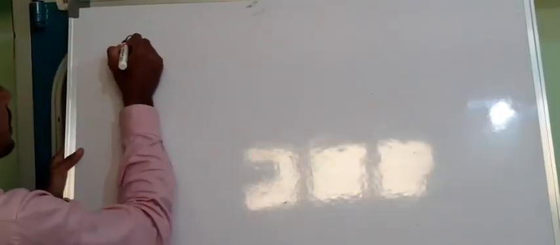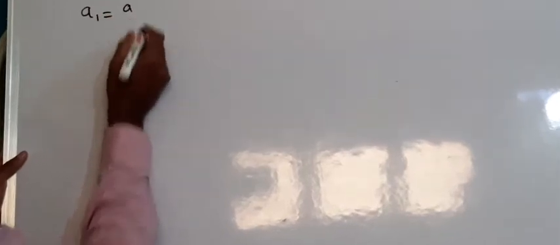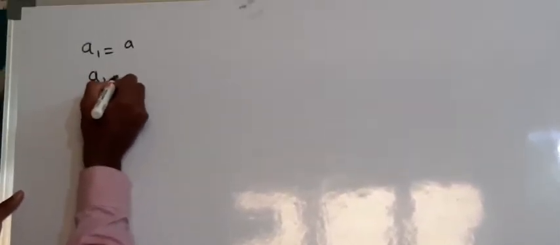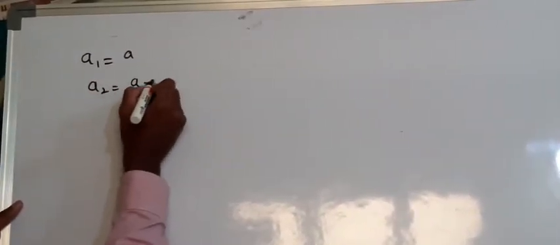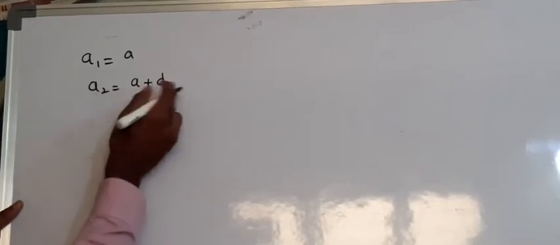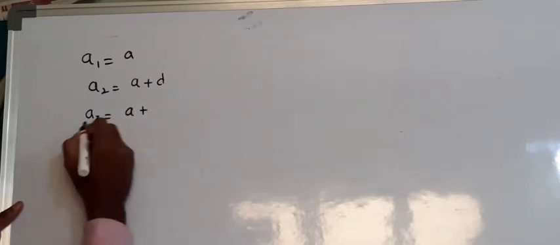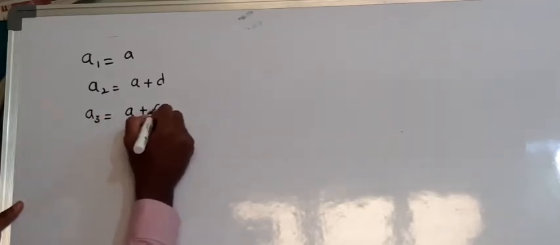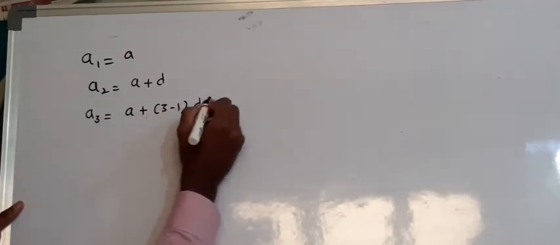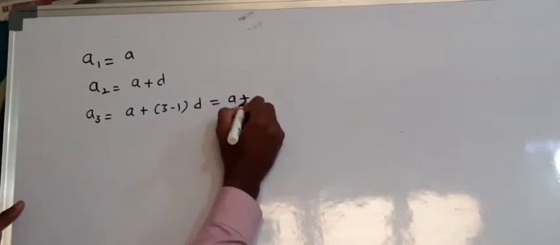So, how can we generalize? If I want to get a1, that will be equal to a. If I want to get a2, a plus d, that is 2 minus 1 into d. If I want to get a3, first term plus 3 minus 1 into d, that will be equal to a plus 2d.